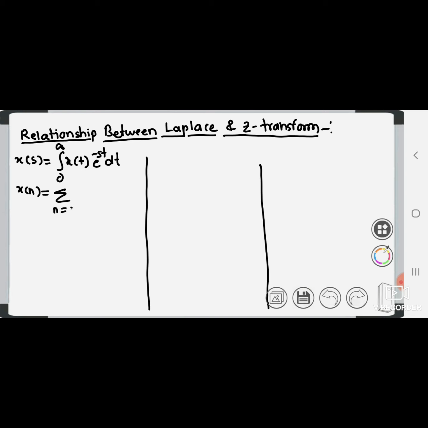So n, small n, that is the number of samples, is going from 0 to infinity, as it is a continuous time signal. So 0 to infinity x of nt, that is n number of t sampling time, delta t minus nt. So this is nothing but a sampled signal.